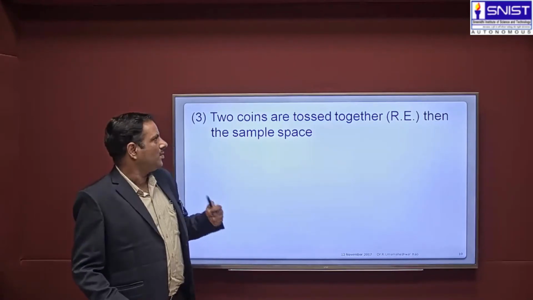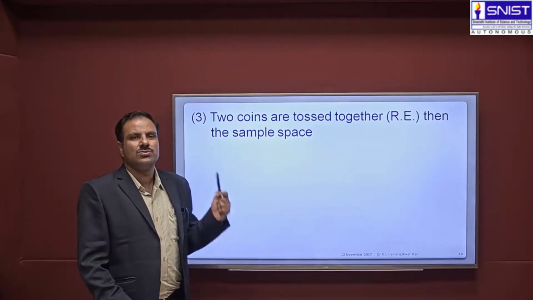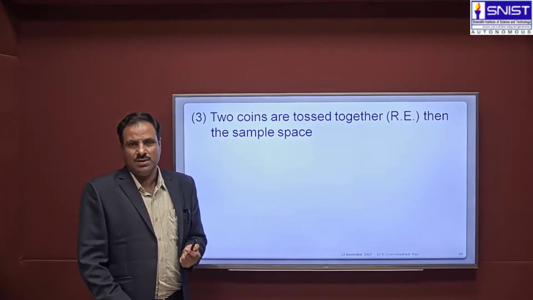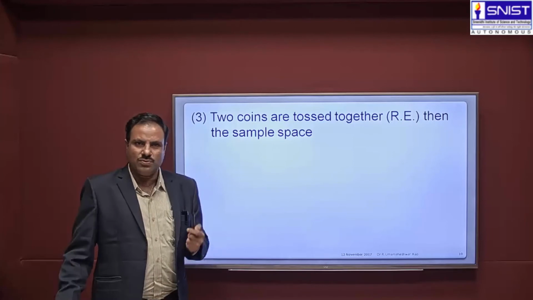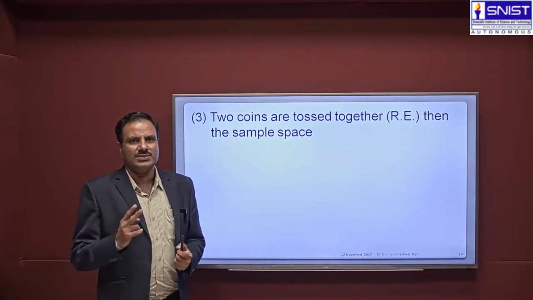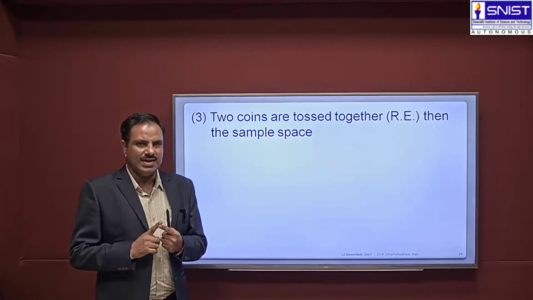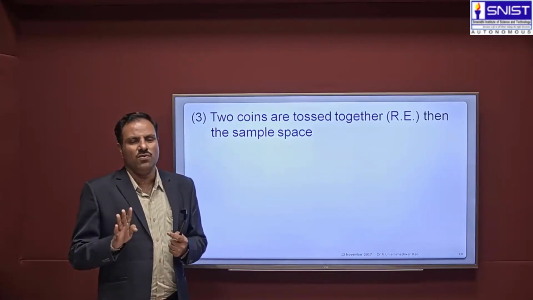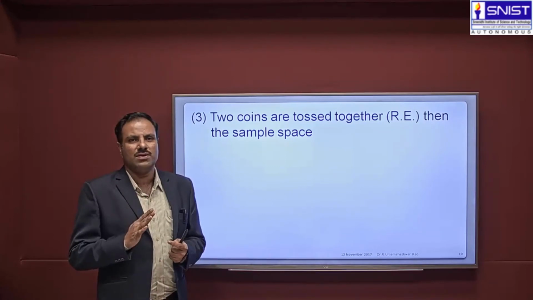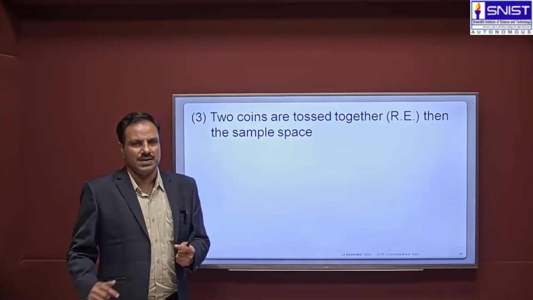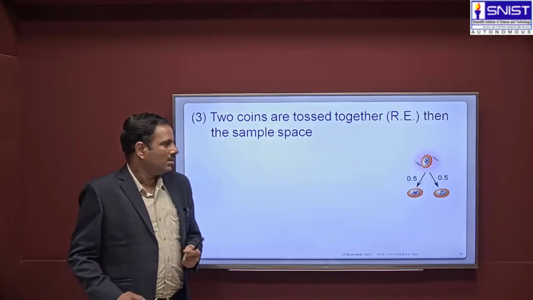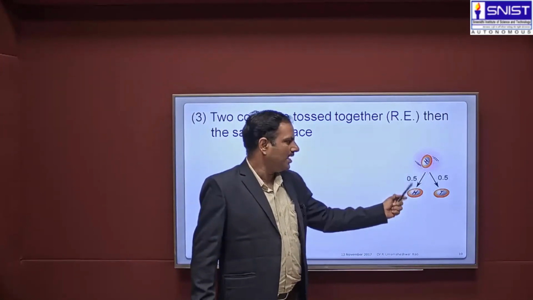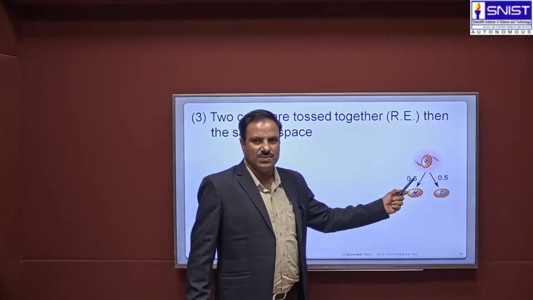For example, if you consider the random experiment of tossing two coins, then what will be the sample space? To write the sample space set, two coins are tossed and each coin has 2 outcomes. So 2 into 2 is equal to 4. Four possible outcomes are there for this random experiment. Here we have the occurrence of head and the occurrence of tail. When the coin is tossed, it may be heads or tails, and there is a 50% chance for both.